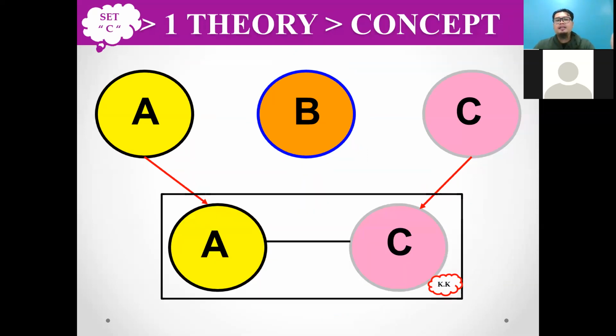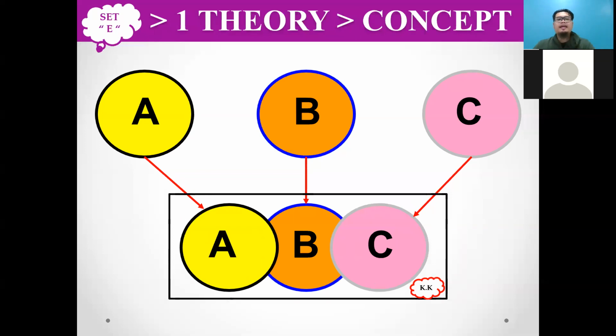So set C, the drawing like this, A, B, and C. But the conceptual framework only has A and C. Okay. But set D, the drawing is like this. You have A, B, C, but you use A and C. Okay. And then you also have one like this. Okay, from E, A, B, C, A, B.